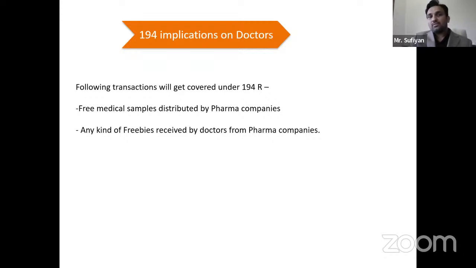Okay, so any kind of freebies received by doctors from pharma companies, if it is arising from a business perspective, will be covered under 194R. And the pharma company or any other person from whom they are receiving it is liable to deduct TDS on it. So that directly gets added into the doctors' income, and then doctors can see whether they have received the benefits and whether they have passed on the benefits to customers or not. That will now reflect in their income.